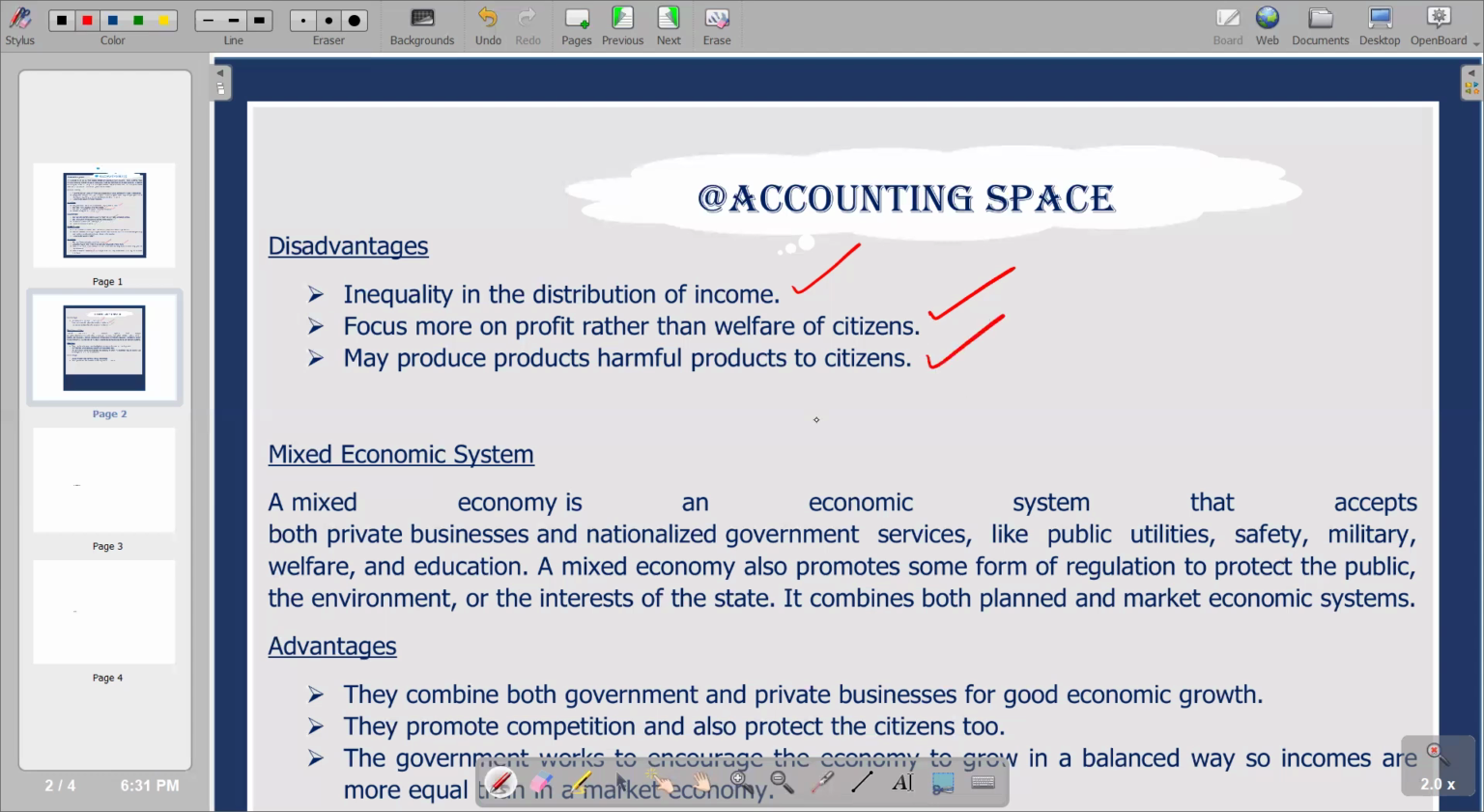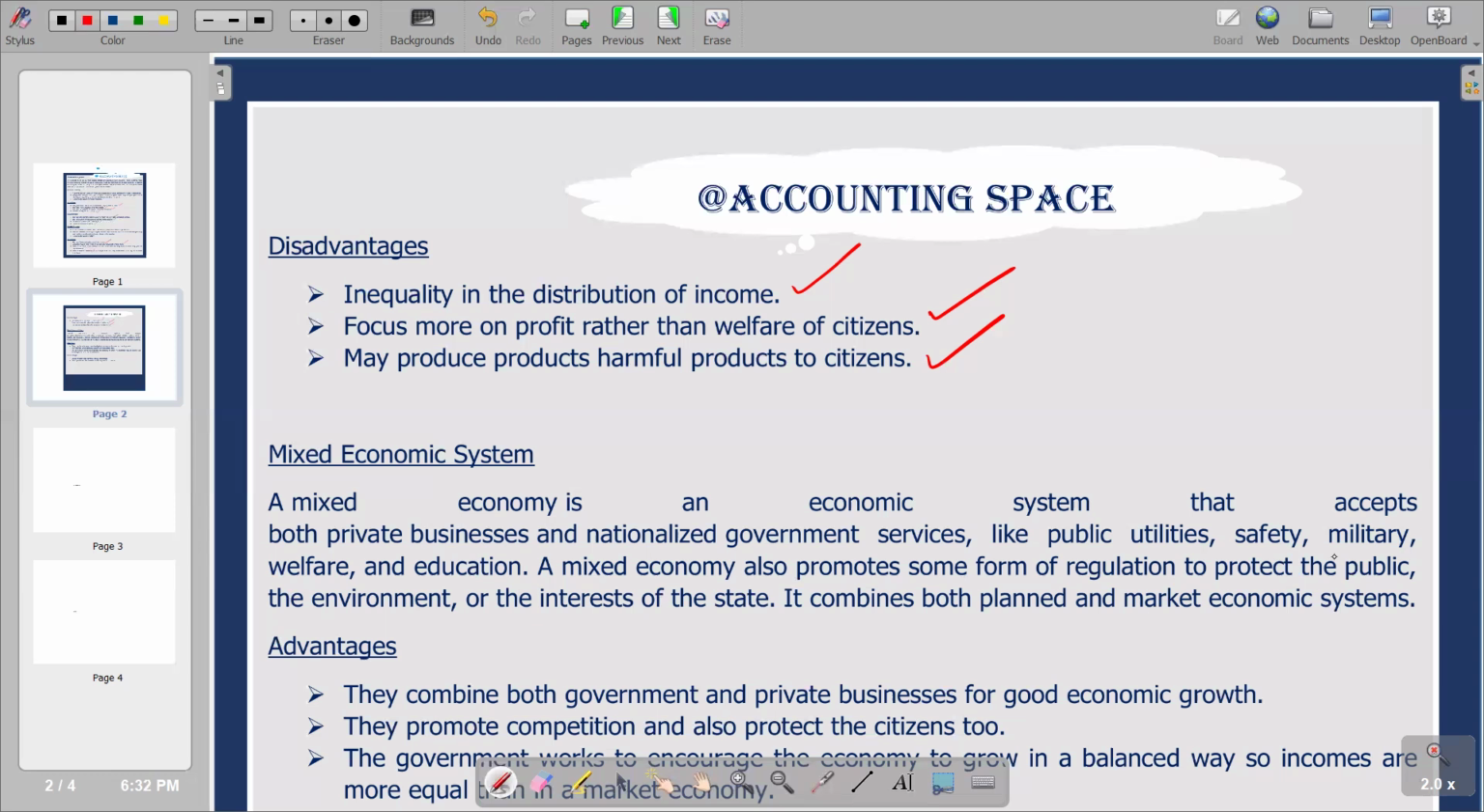Then, lastly, we've got the mixed economic system, and we are saying the main characteristic that we have in terms of our mixed economic system is that it's a combination of the planned economic system and the market economic system. So the explanation that we have in terms of mixed economic system is that a mixed economy is an economic system that accepts both private businesses and nationalized government services like public utilities, safety, military, welfare, and education. So this statement is just trying to explain combinations that exist between market economy and the planned economy. So next sentence, a mixed economy also promotes some form of regulation to protect the public and the environment or the interests of the state. It combines both planned and market economic system.